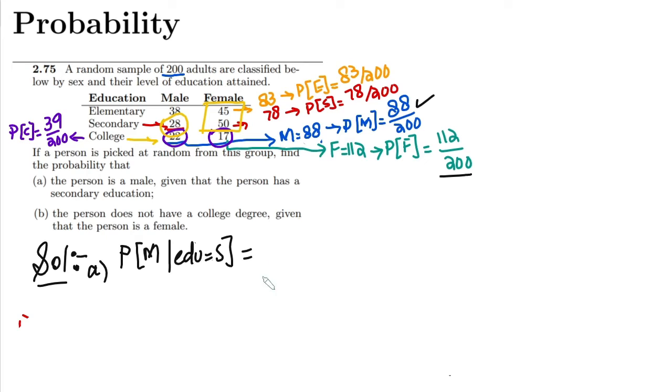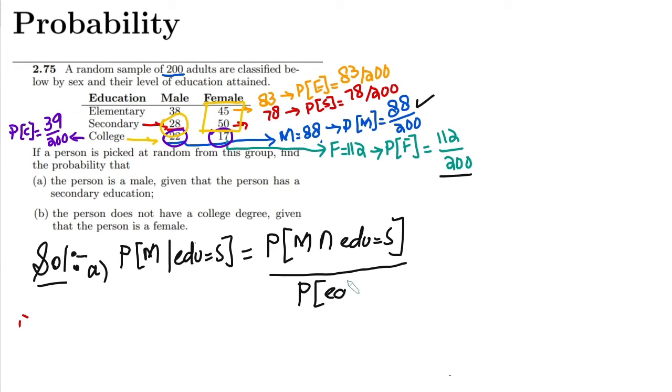By using conditional probability, we can write the probability that a person is male and his education level is secondary, divided by the probability that the education level is secondary. Now let us see the number of males which have the education level equal to secondary.